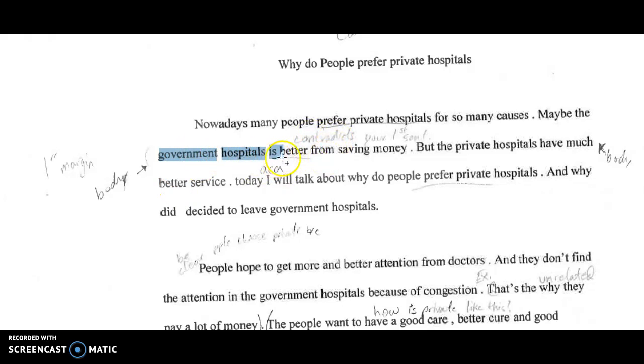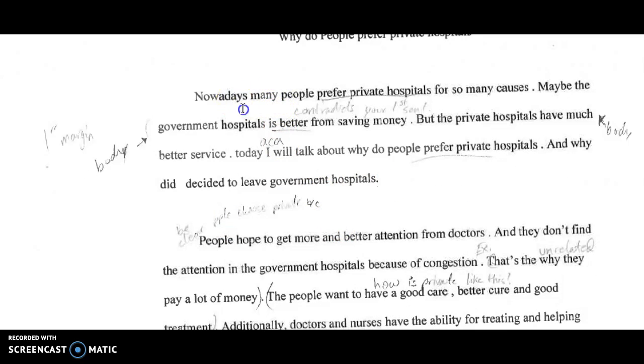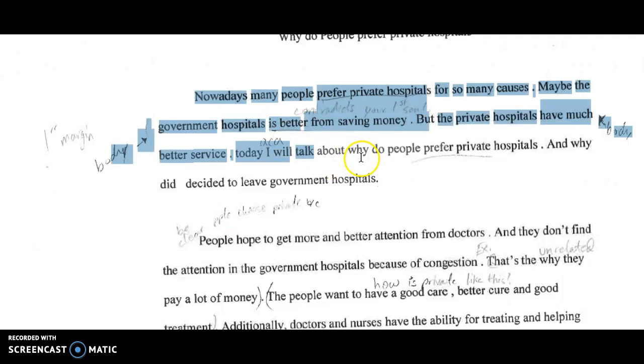Also, in your intro, you should also do things like talk about contradictions, for example, or contrasts, I'm sorry. Like what are the government hospitals like, right? Or the effects of going to the government hospital or something like that. ACA, that means academic, right? So we're not supposed to use I or we or us in the essay. So you need to change that. We need to have a nice, good thesis here. It needs to be only effects in the intro.